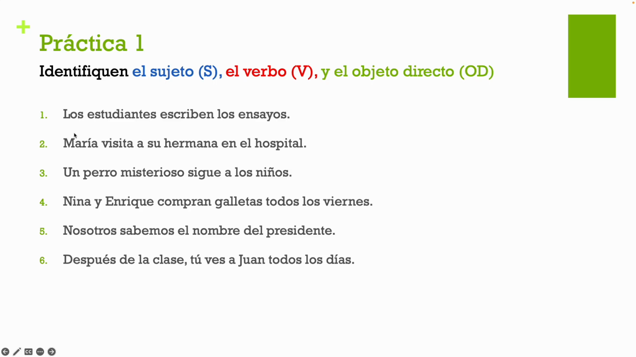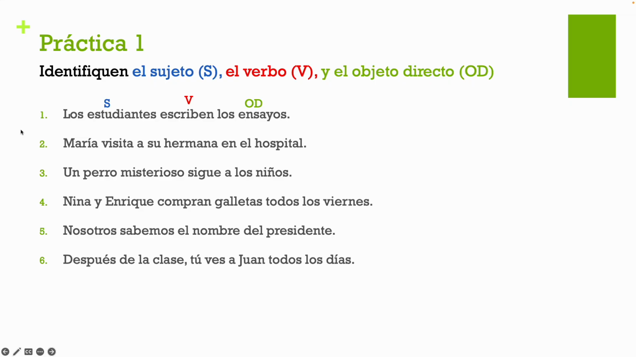Okay, entonces, 1. Los estudiantes escriben los ensayos. Okay, so let's take a look at this. Okay, our subject, los estudiantes. They're the ones who are doing the action of writing. Escribir, escriben is our verb, so they write. And what are they writing? The essays, los ensayos. Okay?